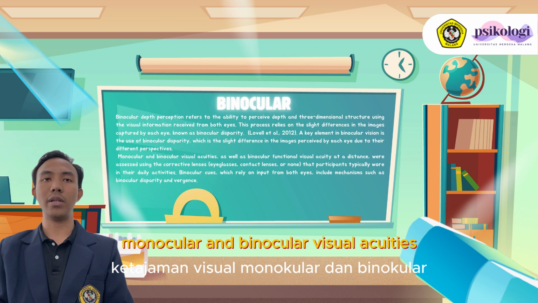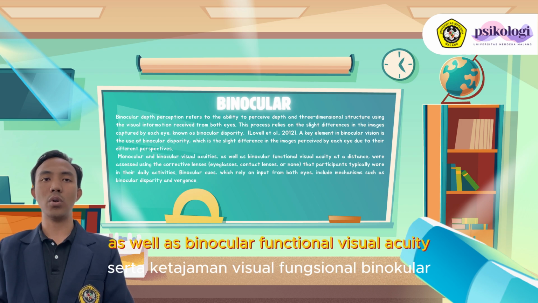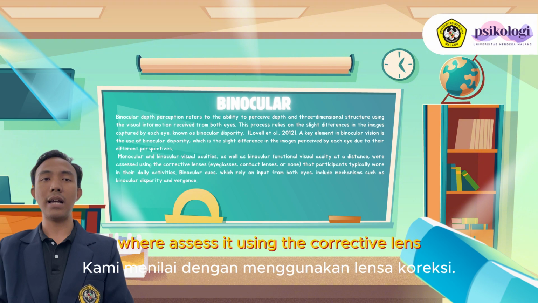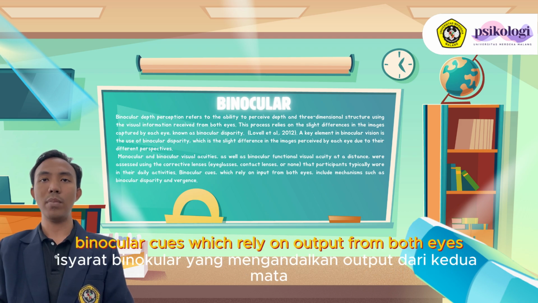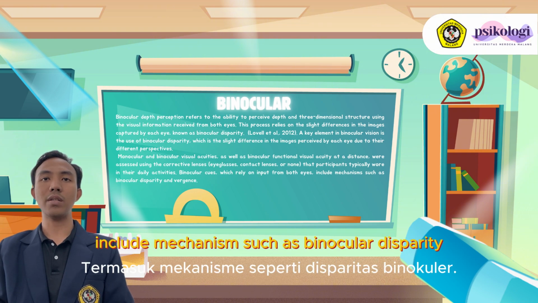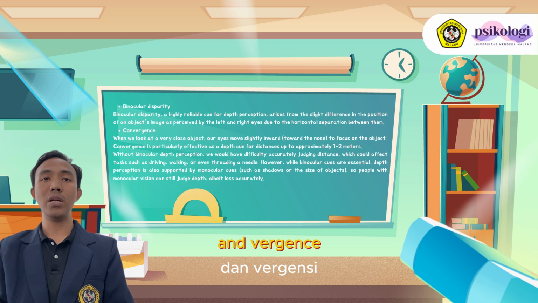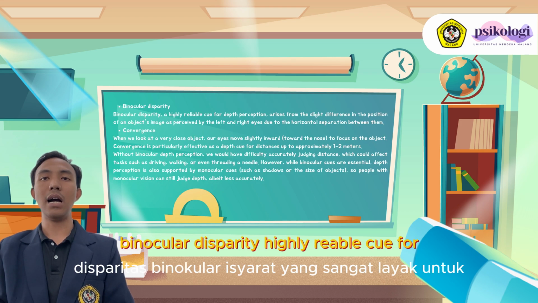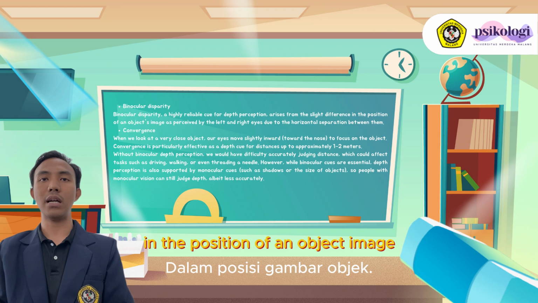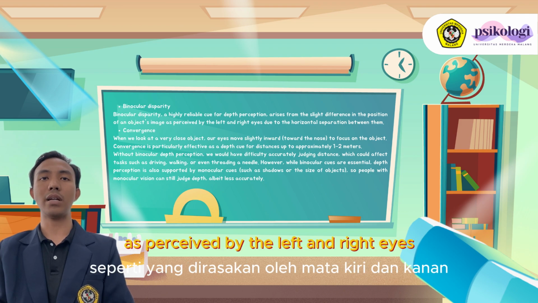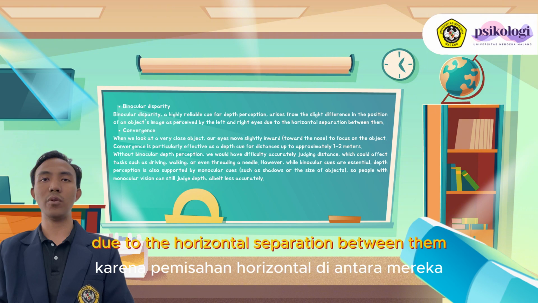Monocular and binocular visual acuities, as well as binocular functional visual acuity at a distance, were assessed using the corrective lens that participants typically wore in their daily activities. Binocular cues, which rely on input from both eyes, include mechanisms such as binocular disparity and convergence. Binocular disparity, a highly reliable cue for depth perception, arises from the slight difference in the position of an object's image as perceived by the left and right eyes due to the horizontal separation between them.